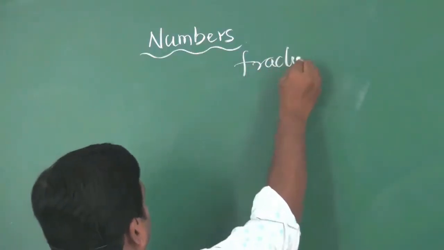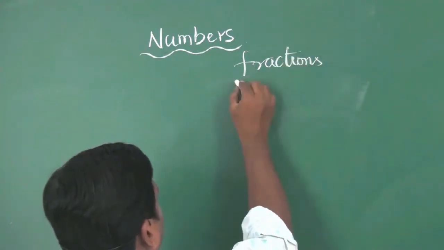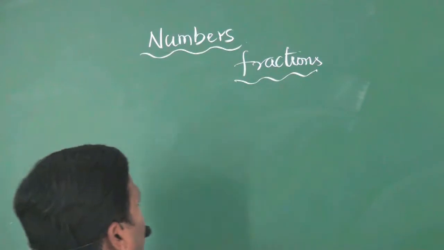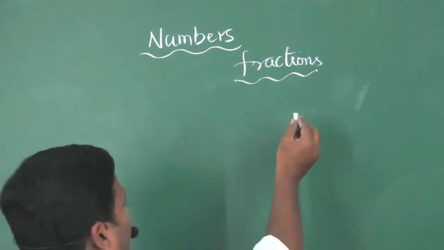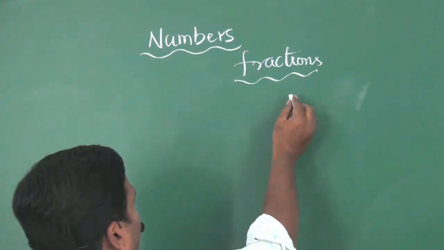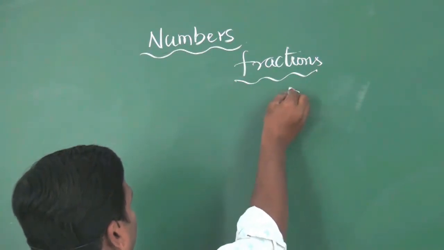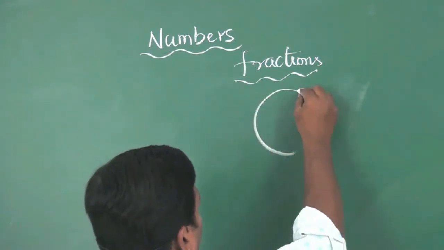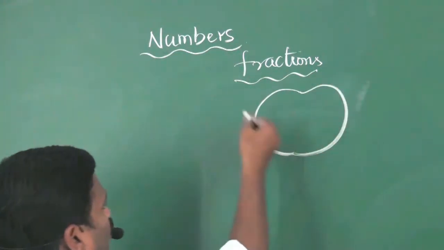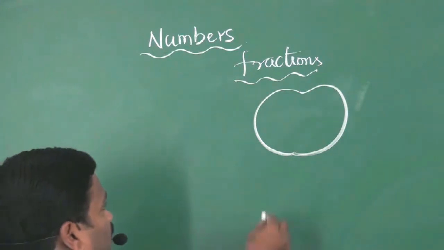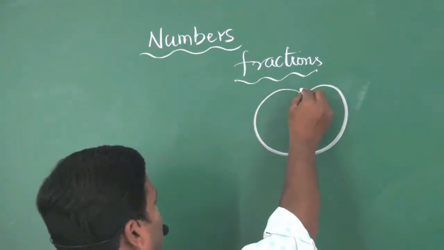Fractions. For example, we have one apple and we need to share between two persons.